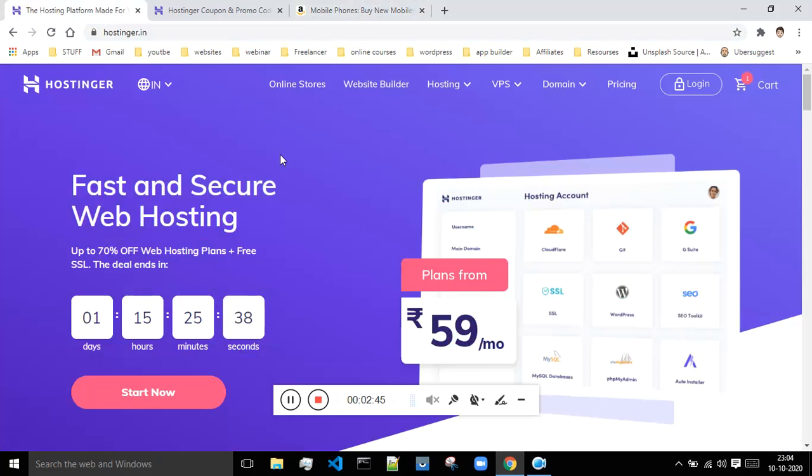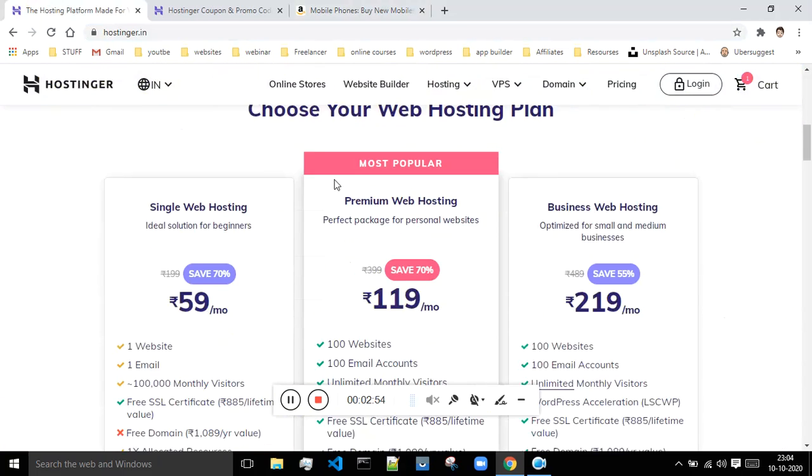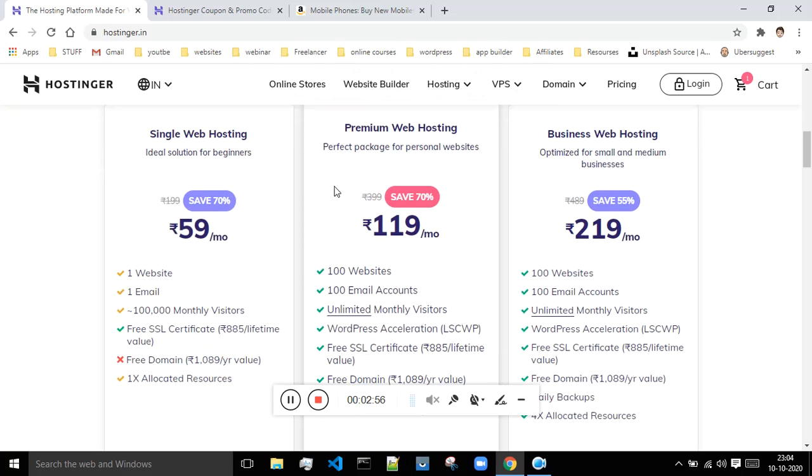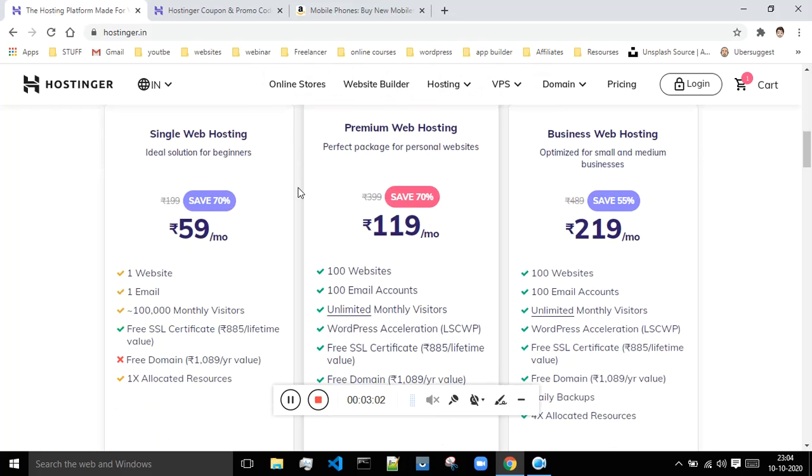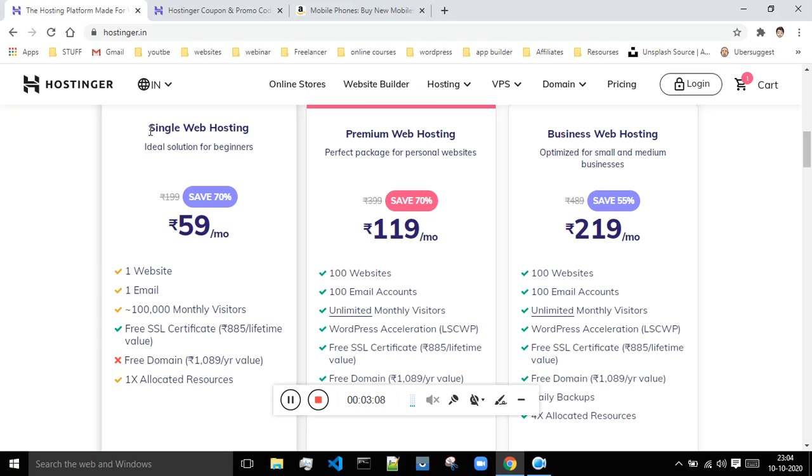Hostinger is the website which provides you these facilities. It will provide you the facility of the domain name and web hosting. Now let me scroll down. If you want to have only one website, if you are starting a business, or if you want a website of your own name, then this is the basic plan which will help you to host a single website.